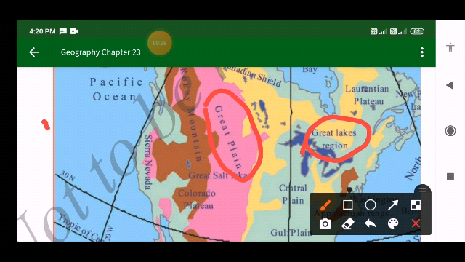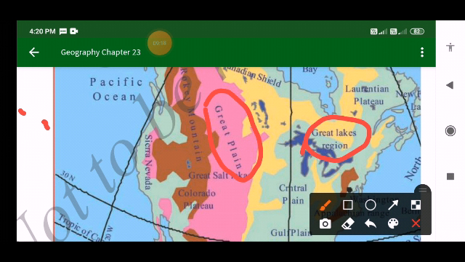The rivers Mississippi, Missouri, and their tributaries have made this land very fertile.